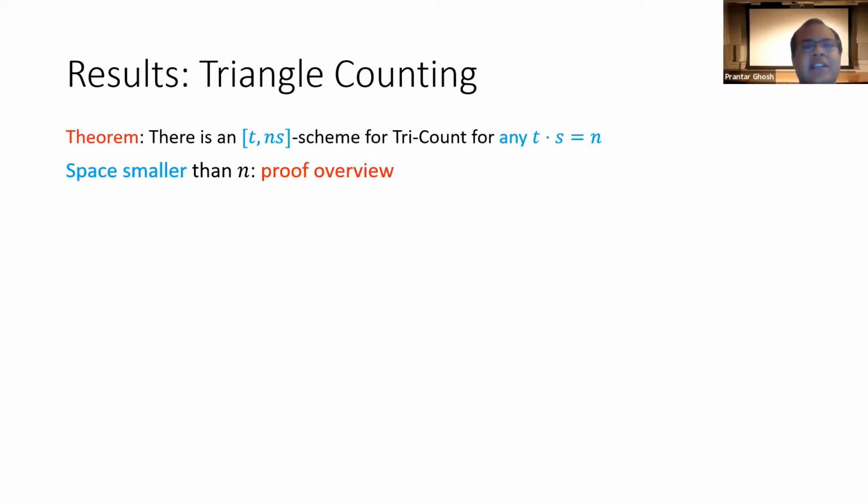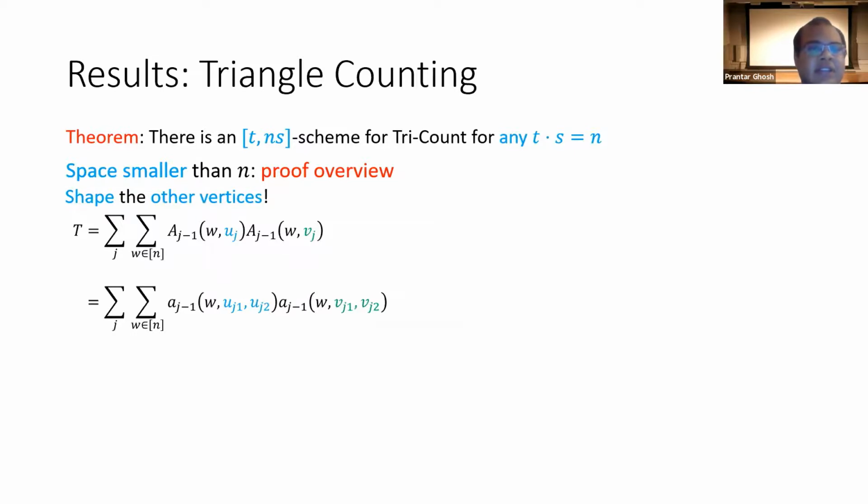Now I'll give a very brief overview of the proof for the case where space is smaller than N. So recall that in the last protocol, we split this first vertex into 2 parts, but now we would split uj into uj1 uj2 and vj into vj1 vj2.